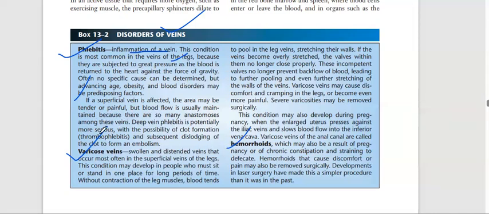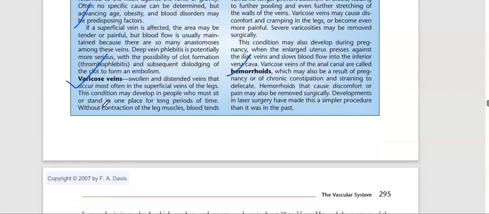Deep vein phlebitis is potentially more serious, with the possibility of clot formation. You can also call it DVT, deep vein thrombosis. In that, we have clots in the vein.